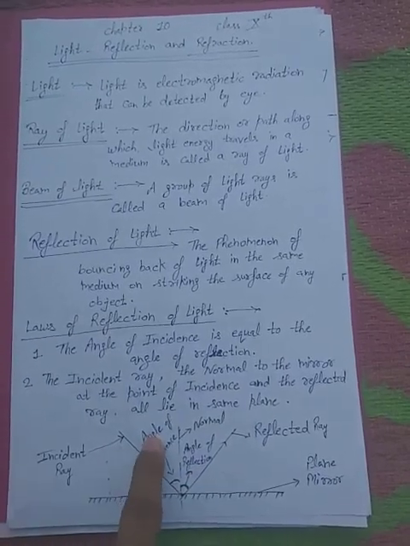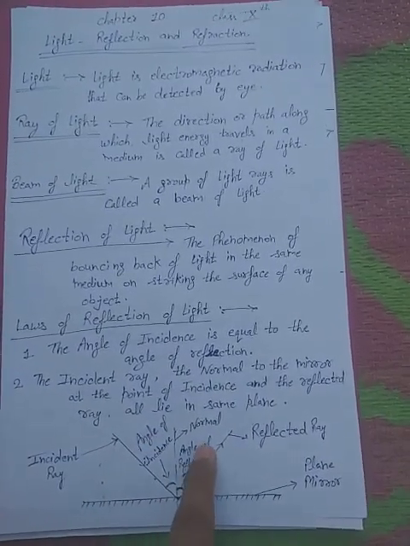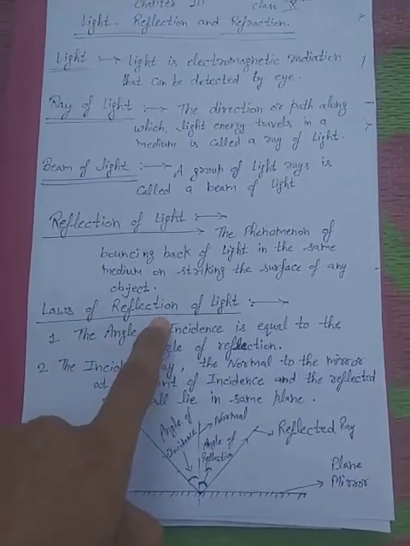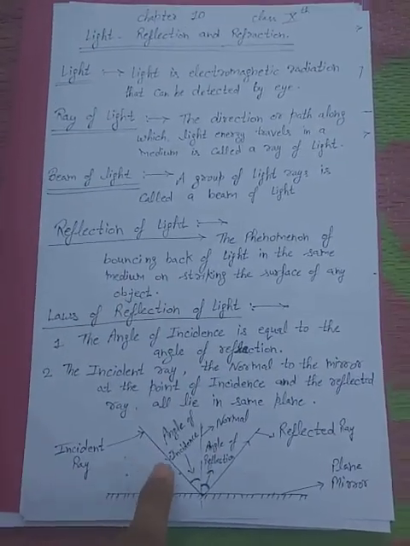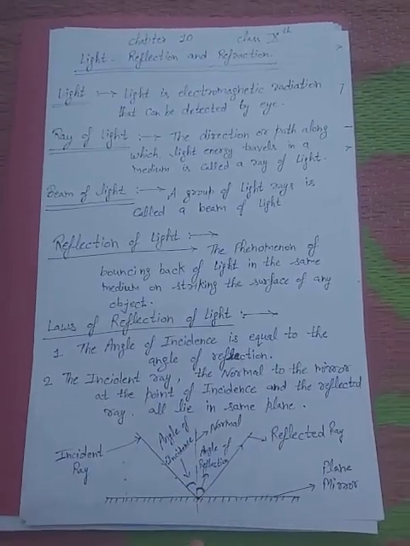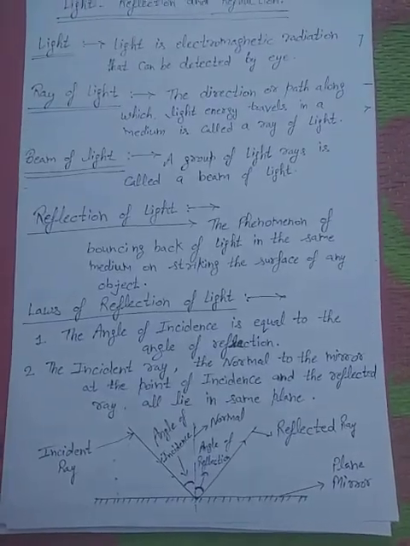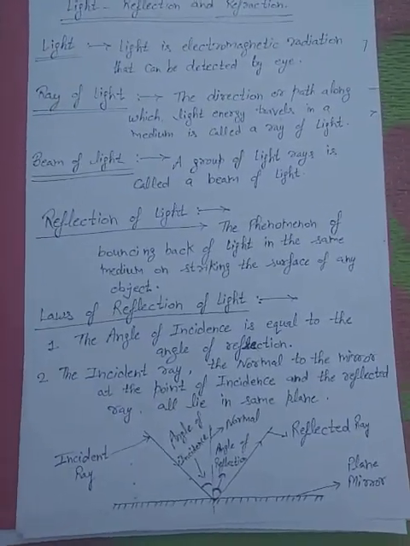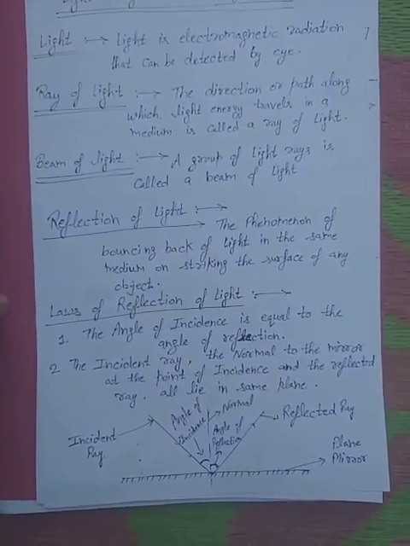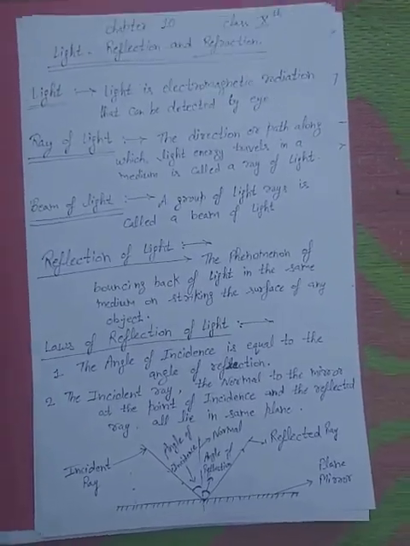The angle of incidence is equal to the angle of reflection. This is the law of reflection. Also, the incident ray, the reflected ray, and the normal should be in the same plane. So, we have studied today the reflection of light.